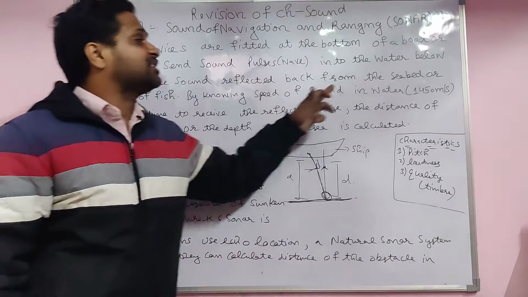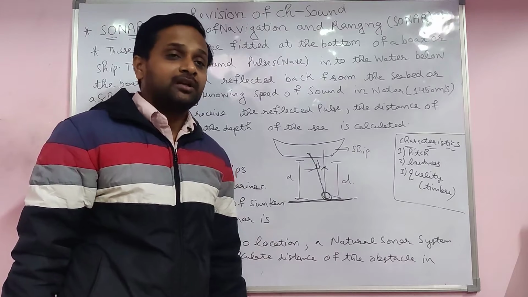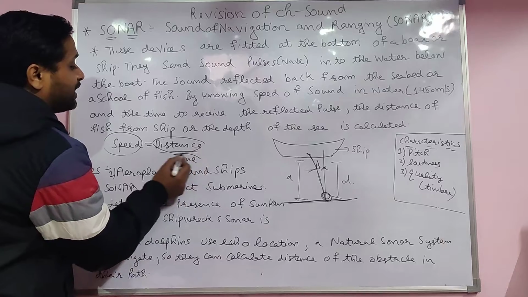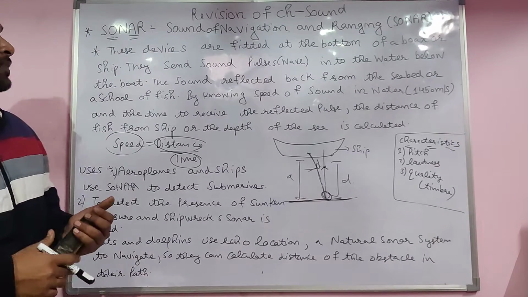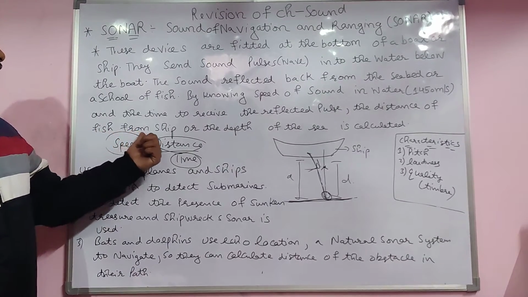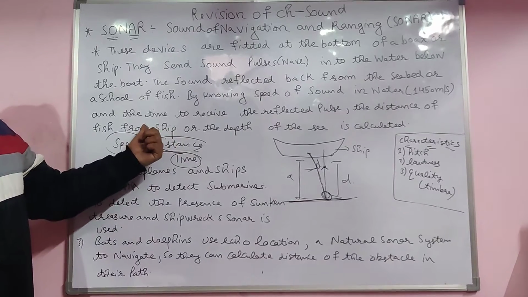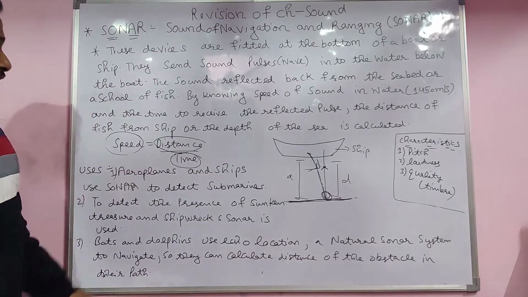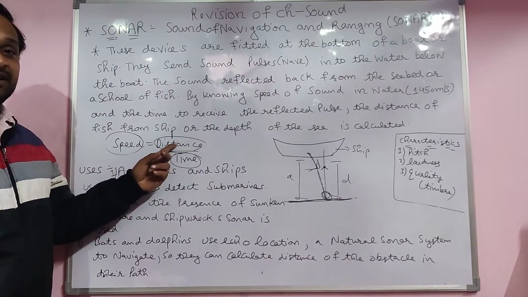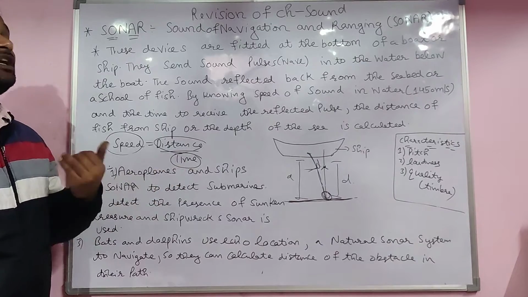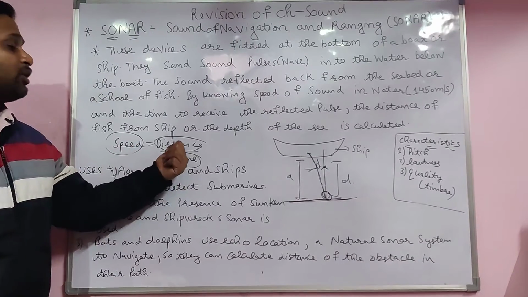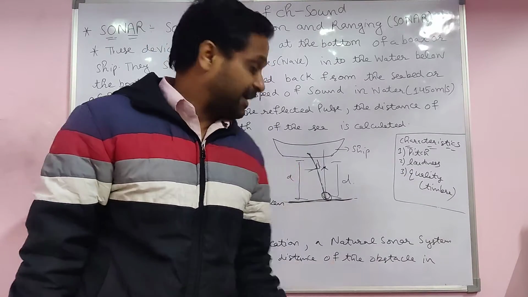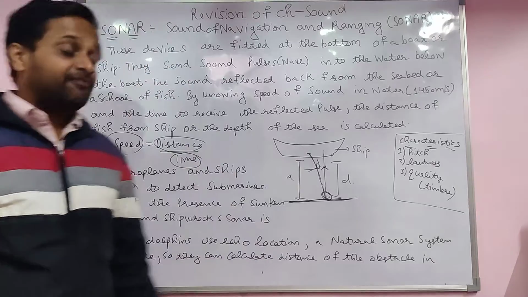By knowing the speed of sound in water, you know the formula: speed equals distance upon time. The distance of the fish from the ship, or the depth of the sea, is calculated. If you know the speed and the distance, you are able to know the time. If you know the speed and the time, you are able to count the distance, the depth of the seabed, very easily.